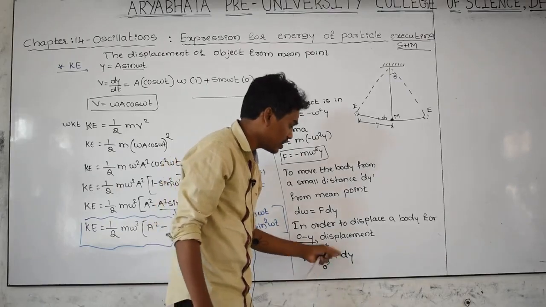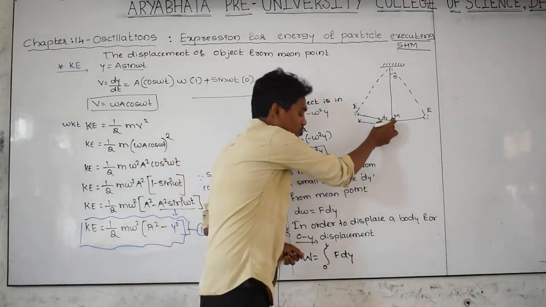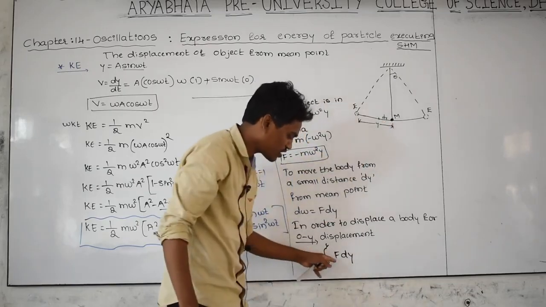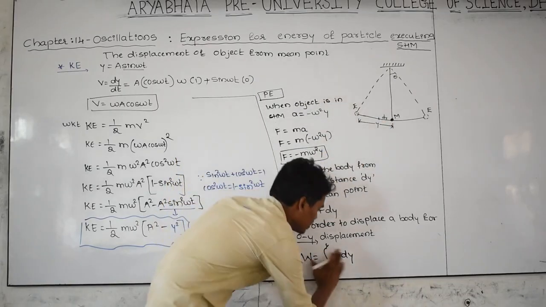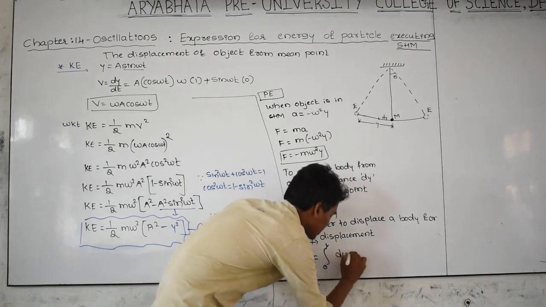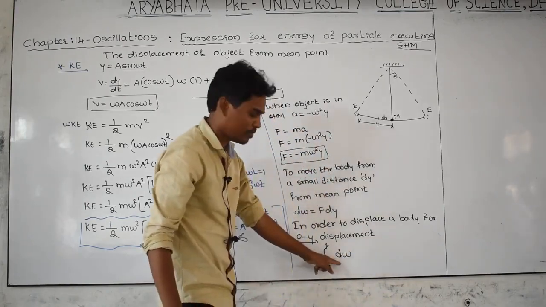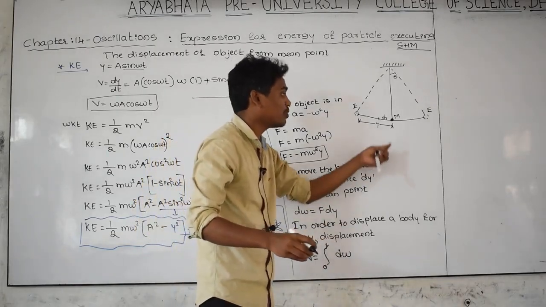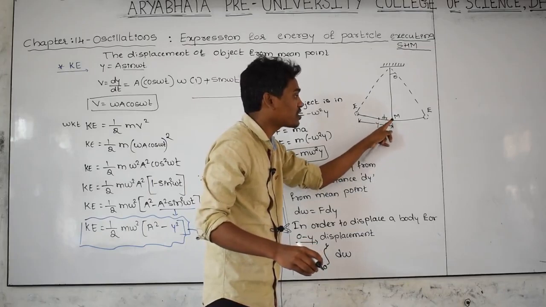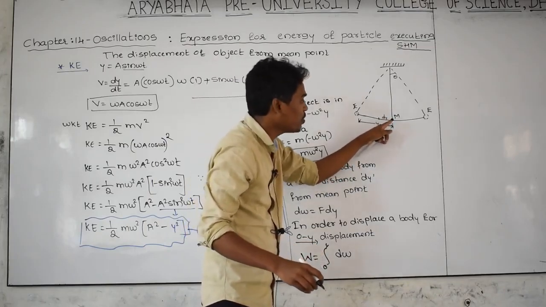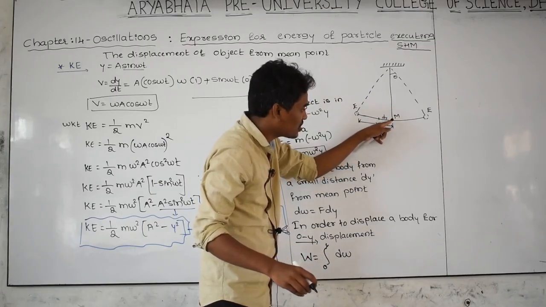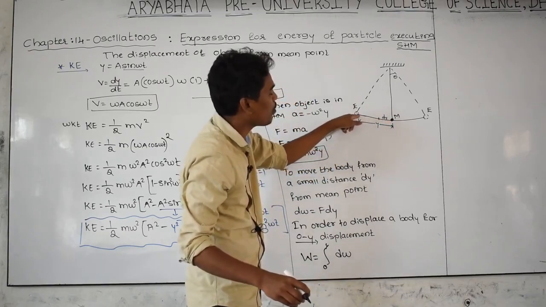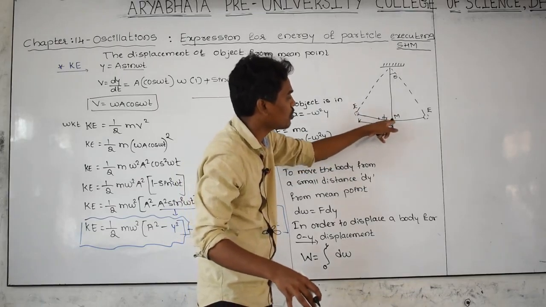And here, in order to displace a smaller distance dy, how much work has to be done on the body? That is dW. What is dW? This is the small work done. This is the small work that has to be done on the body in order to displace it for a smaller distance. If you integrate this work, then you get the total work that has to be done on the body in order to displace it from the 0 point to this point.